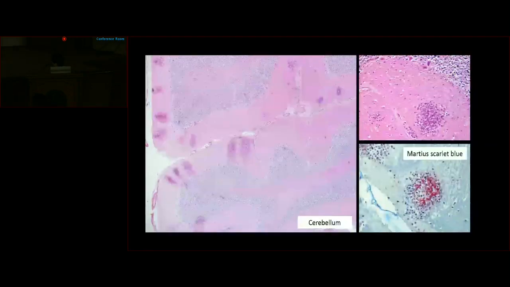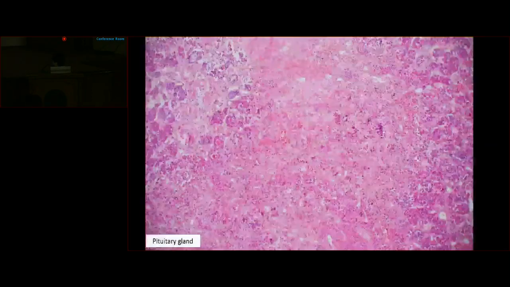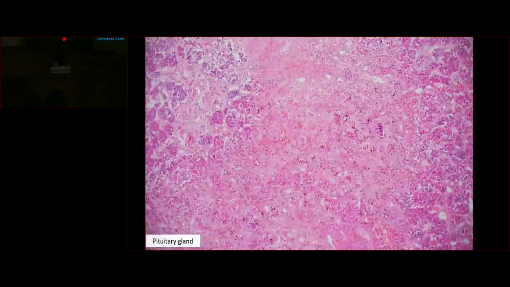Serial sections of the cerebellum show extension of the subarachnoid hemorrhage into the cerebellar folia with multiple tiny petechial hemorrhages. And microscopically, these are confirmed to be perivascular leukemic infiltrates in the molecular layer admixed with fibrin. In the pituitary gland as well, diffuse areas of hemorrhagic infarction were noted secondary to the presence of fibrin thrombi.